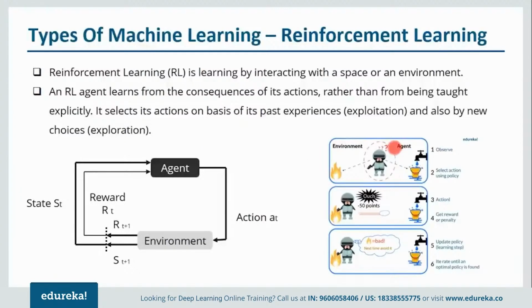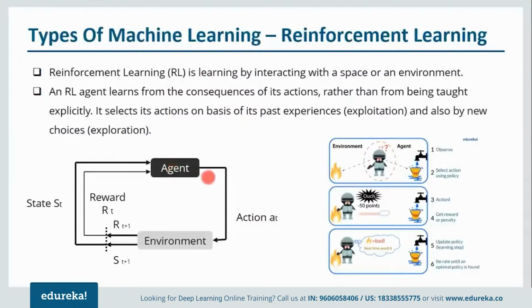Now, the same example is there in front of your screen. So you have this machine. It has two choices, either to touch the fire or touch the water. First, it goes and touches the fire. Because of that, it gets some burning sensation. Now it has only one other option, that is to touch the water. So when it touches the water, it gets some reward. Because of that, it'll understand that it does not have to touch fire ever again.